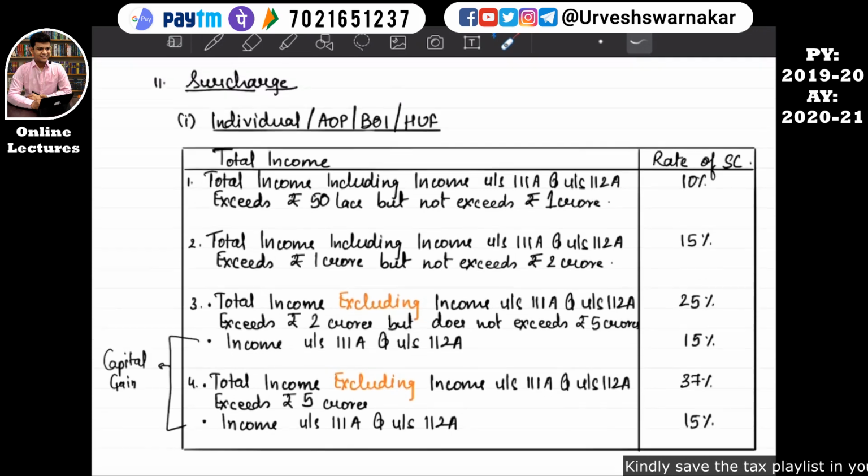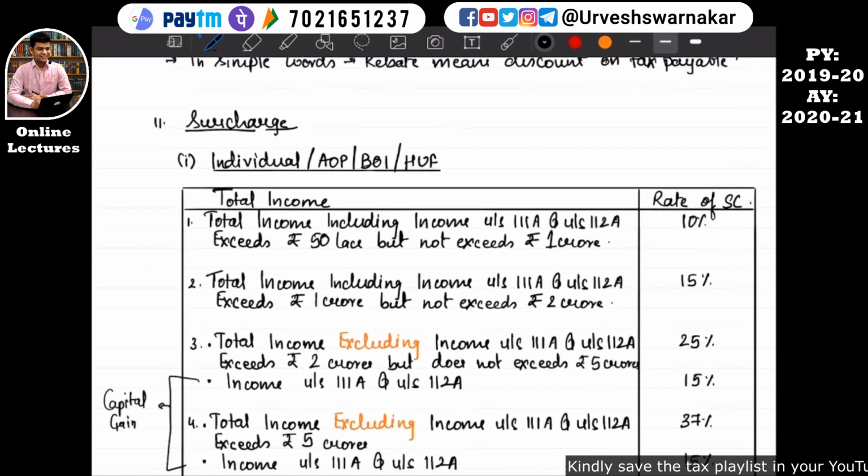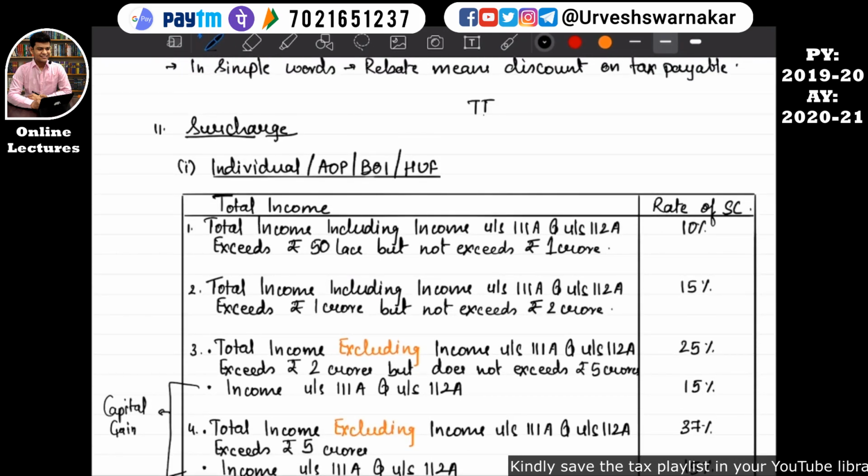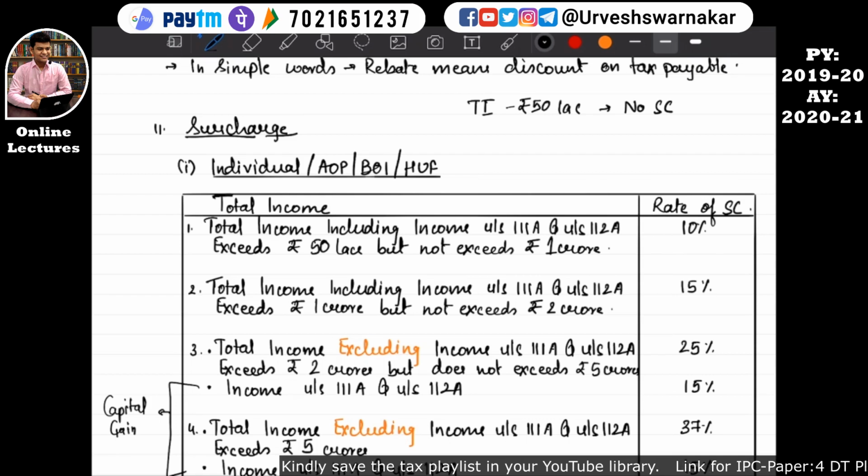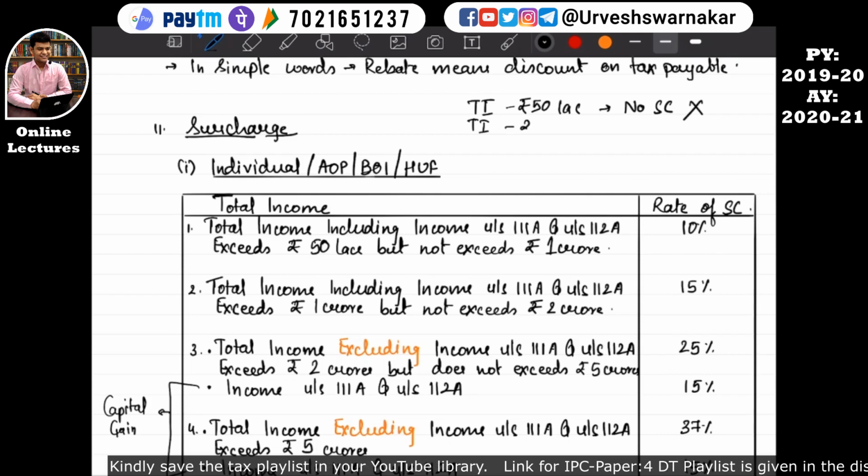See, if an SSE earns a total income of rupees 50 lakhs, then no surcharge will be applicable to him. But what if the total income of the SSE is say rupees 51 lakhs?